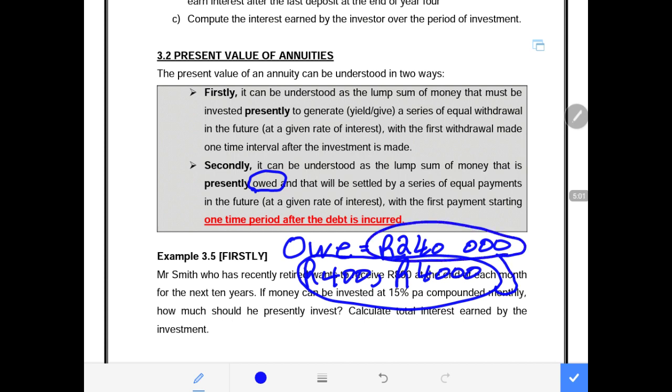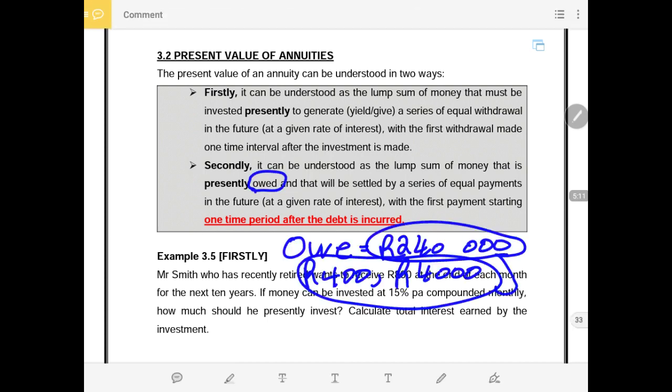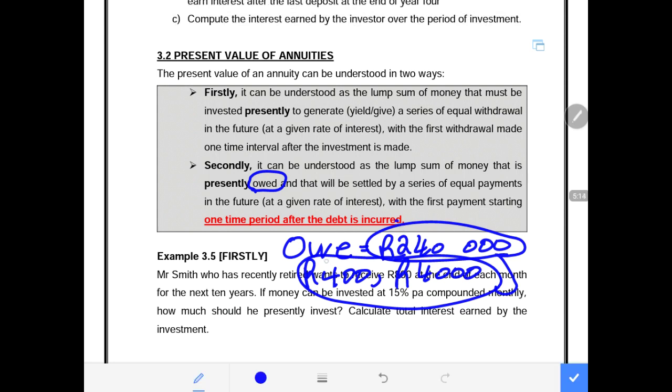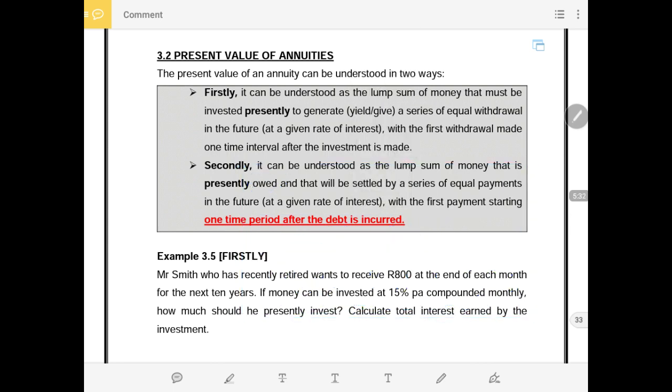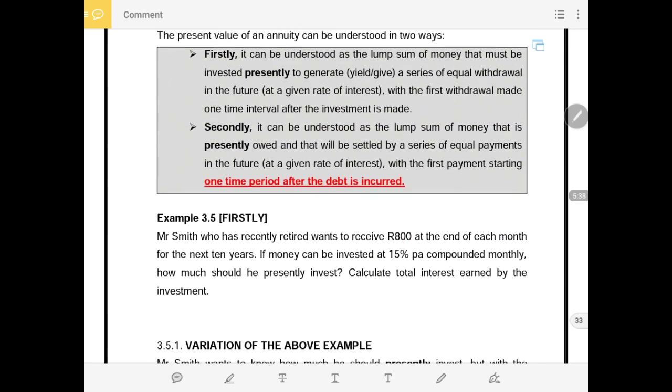You owe the 240,000 now, but you are going to pay this 240,000 through the 4,000 payments for the next 5 years. I want to highlight this because as we progress, it becomes very important for you to master these PMTs. They are the present value for these payments for the next 5 years. When you're paying for your car, they are equal to the amount that you presently owe now, which is 240,000 in my example of the car that you bought, together with the interest already taken into account. I want to mention that also.